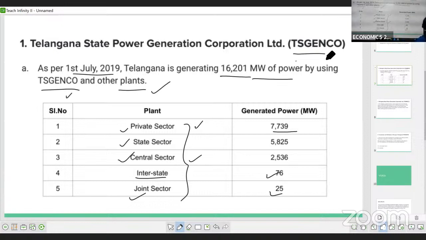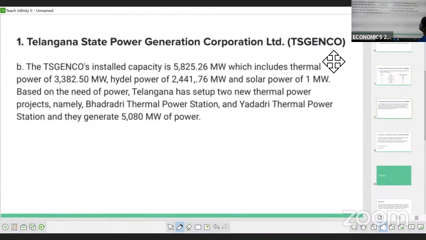Next. Apart from that, there is one more piece of information you need to know. This power generation we can do with the help of thermal, hydro or solar. So in the next one, we need to write how much is from thermal, how much from hydro, and how much solar power we generated. That information we have to write after that table.